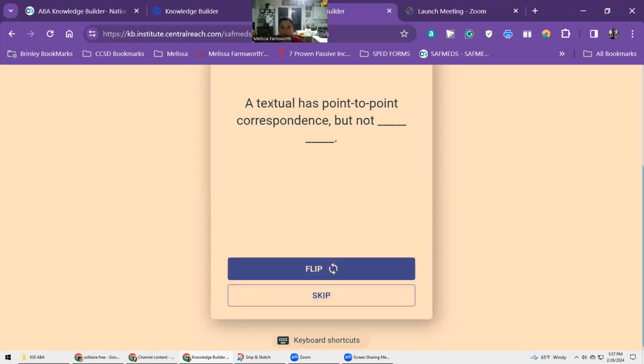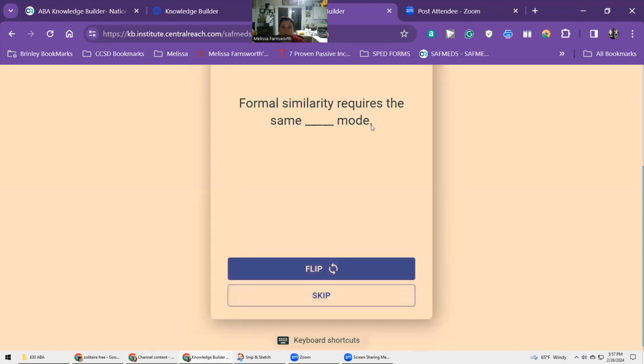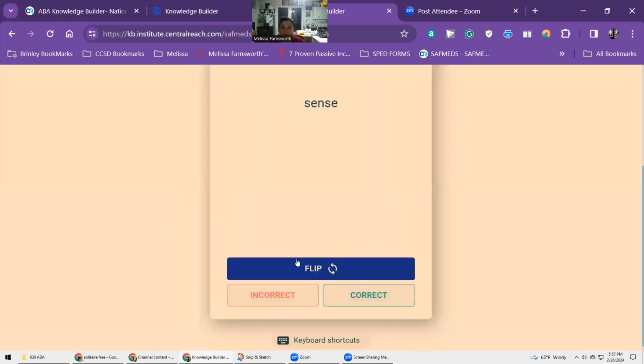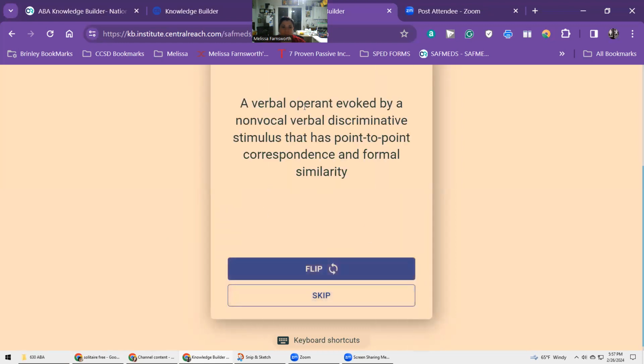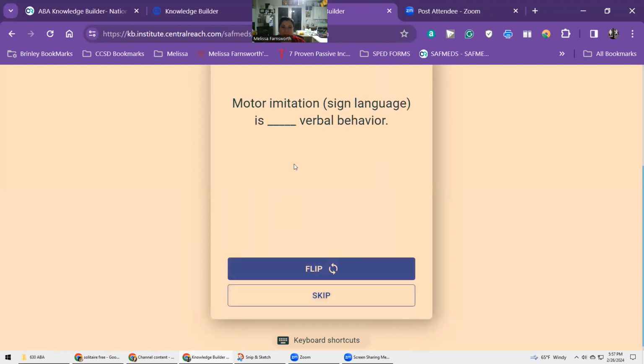Behavior. A textual has point-to-point correspondence, but not blank blank. Formal similarity. Nia thinks about her car ride to school. Private event. Formal similarity requires the same blank mode. Sense. A verbal operant evoked by a non-vocal verbal discriminative stimulus that has point-to-point correspondence and formal similarity. Copying a text. Motor imitation, sign language, is blank verbal behavior.